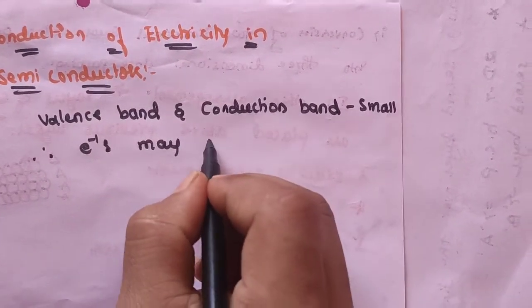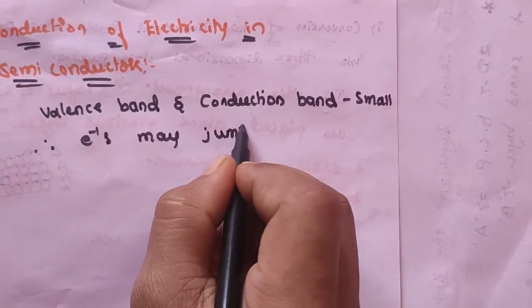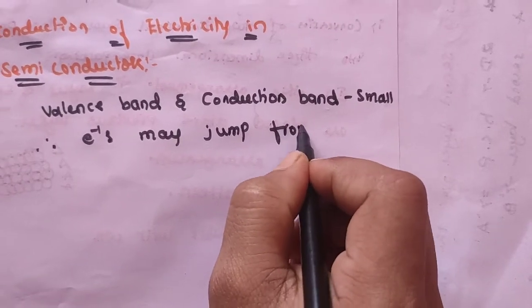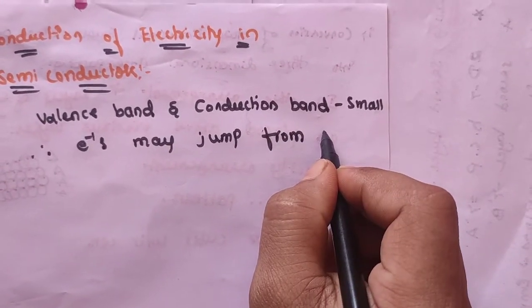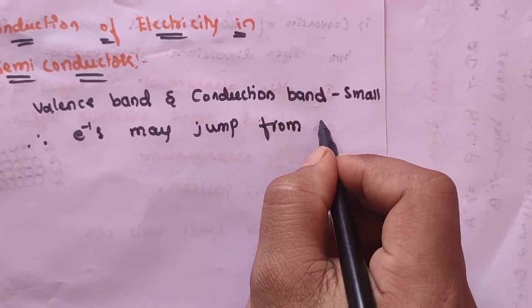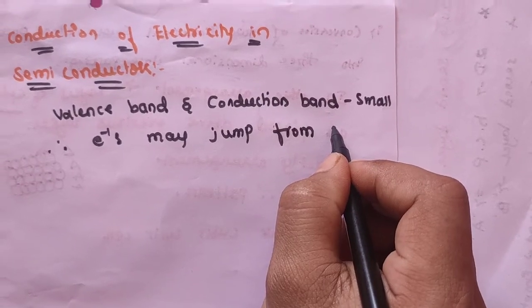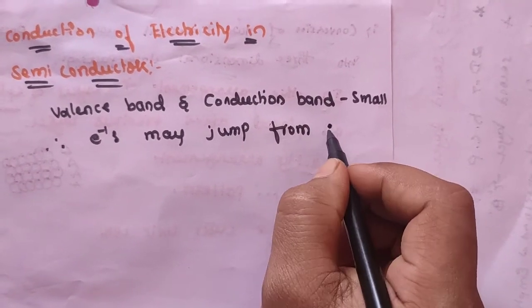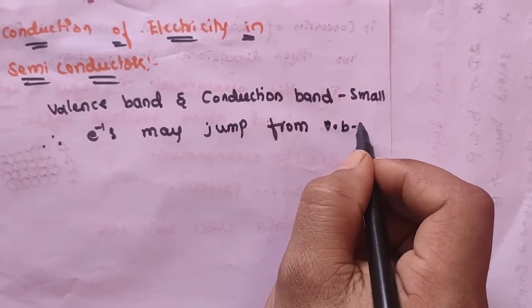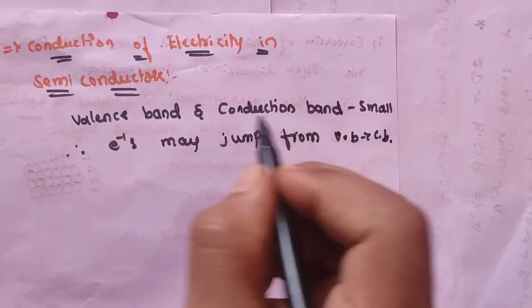From where to where? From the filled band to the empty band. The filled band means the valence band, to the conduction band.